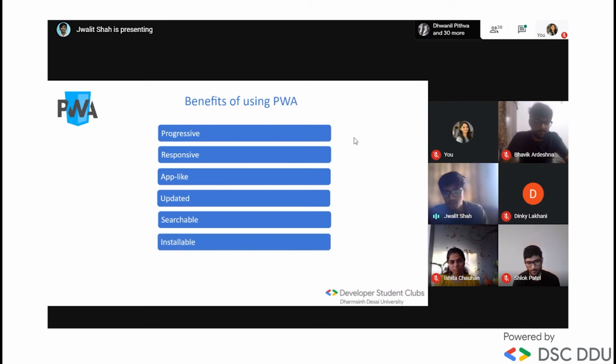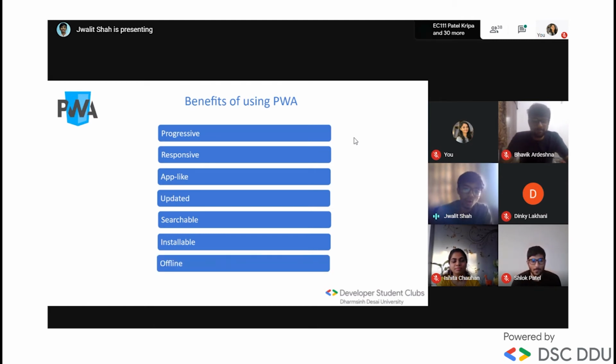It allows the user, if navigating to any website, to install it onto the phone, so it behaves like a native application, which is PWA. So it is installable, and offline.